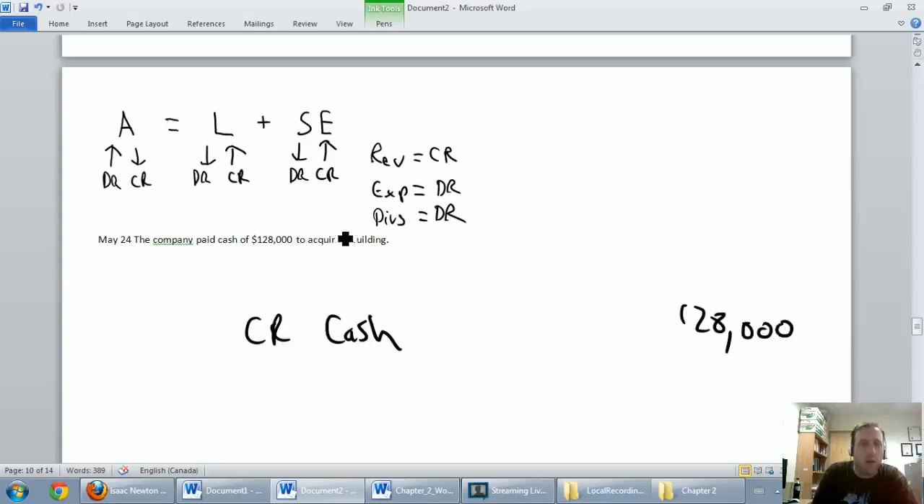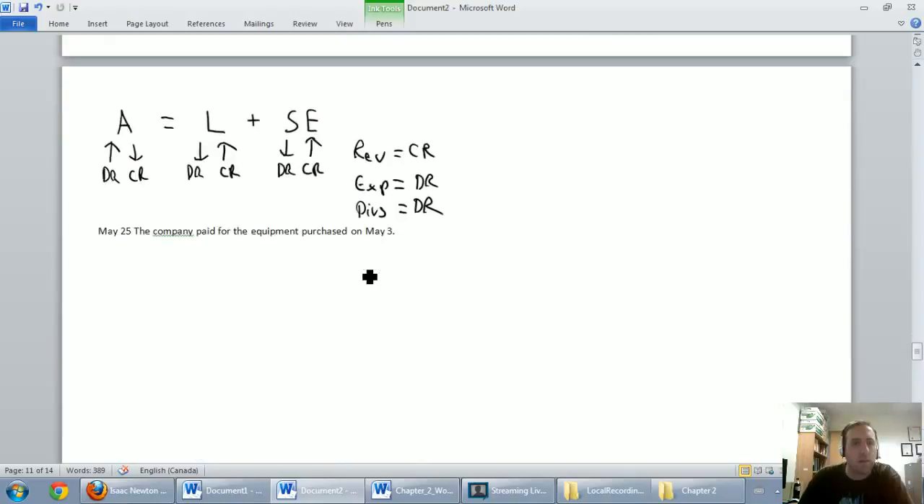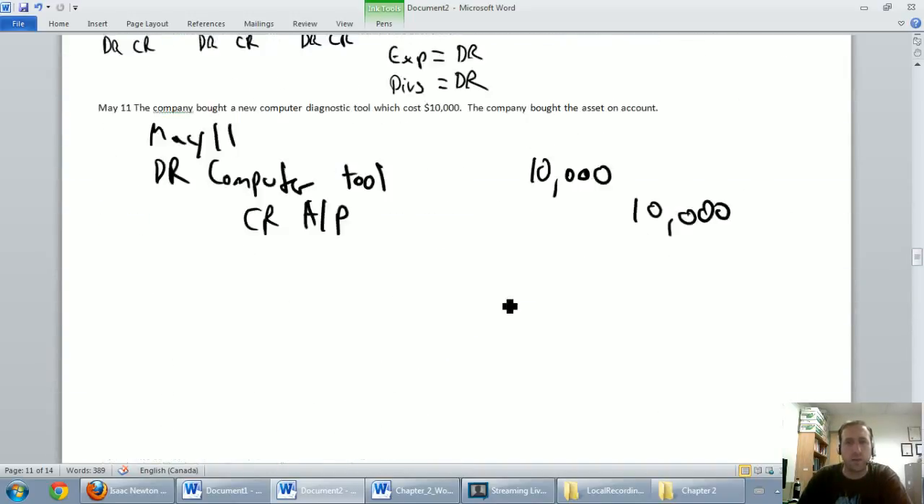Debit, well, what did we buy? We bought a building. A building is an asset. It's an asset that's going up now. We have more buildings today than we had yesterday. Let's debit building for $128,000. Barely have room to date this. It's May the 24th. And again, the description would be purchased a building for cash. Let's carry on. May the 25th. The company paid for the equipment it purchased on May 3rd. I'm going to scroll all the way up in this problem and find May 3rd.